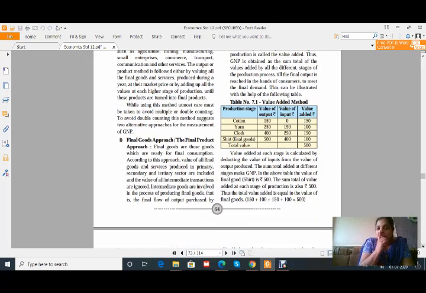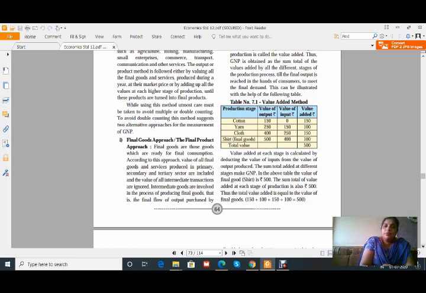See, the value added at each stage is calculated by deducting the value of inputs from the value of output produced. The sum total added at different stages makes GNP. That means we don't have to add, we have to just deduct the cost and we have to take the final goods cost, and therefore the total value added is equal to the value of final goods, that is 150 plus 100 plus 150 plus 100 is equal to 500. I think all of you are getting clear about this.